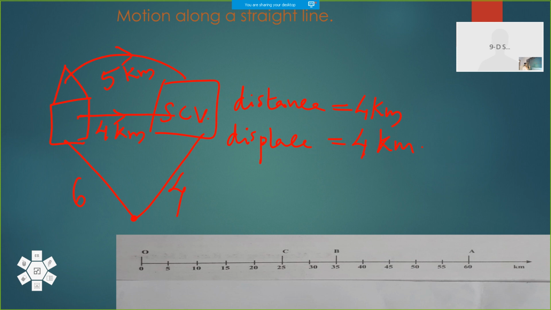But distance, if you check the distance, can you hear me? Is it audible? Who is talking? Okay. Listen. Children, please mute your mic, mute your microphone.